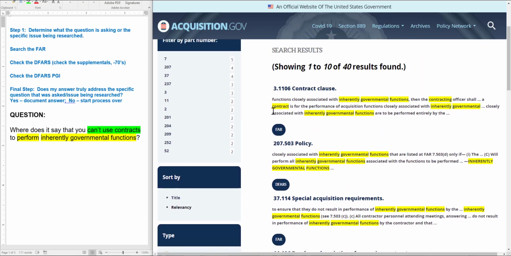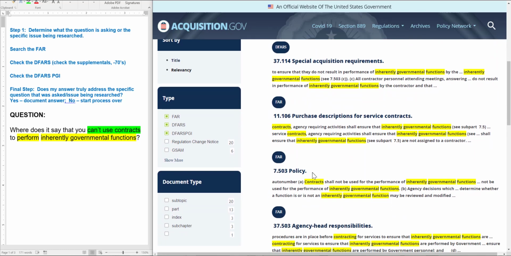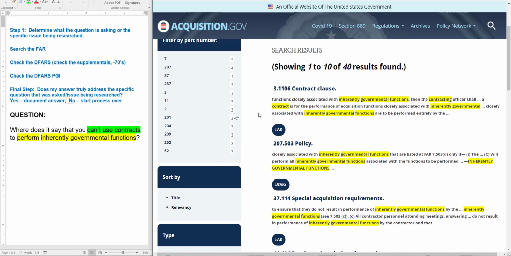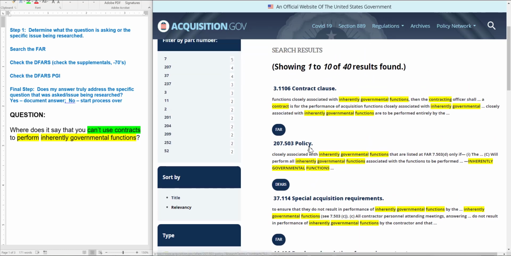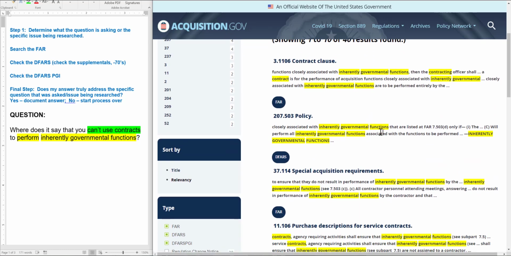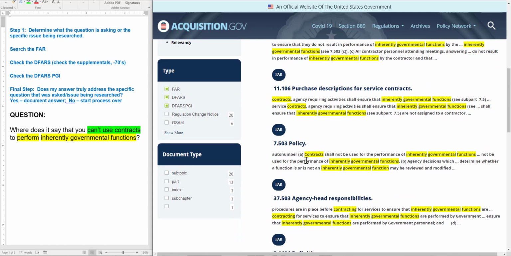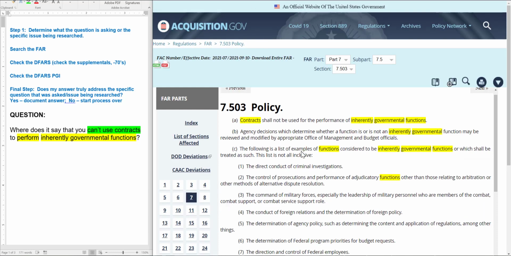But now it's highlighting everything where it says contract or contracts. Okay. And so I'm kind of interested in something that I might be able to use here that's closely related to my question. So I'm just going to scan these real quick. Not really seeing what I want there. Oh, check this out. Right here, contracts shall not be used for the performance of inherently governmental functions. That sounds pretty close to what I'm looking for. So that's, to me, my best lead. So I'm going to go ahead and open this up in a new tab so I can save my breadcrumbs. And here it is.